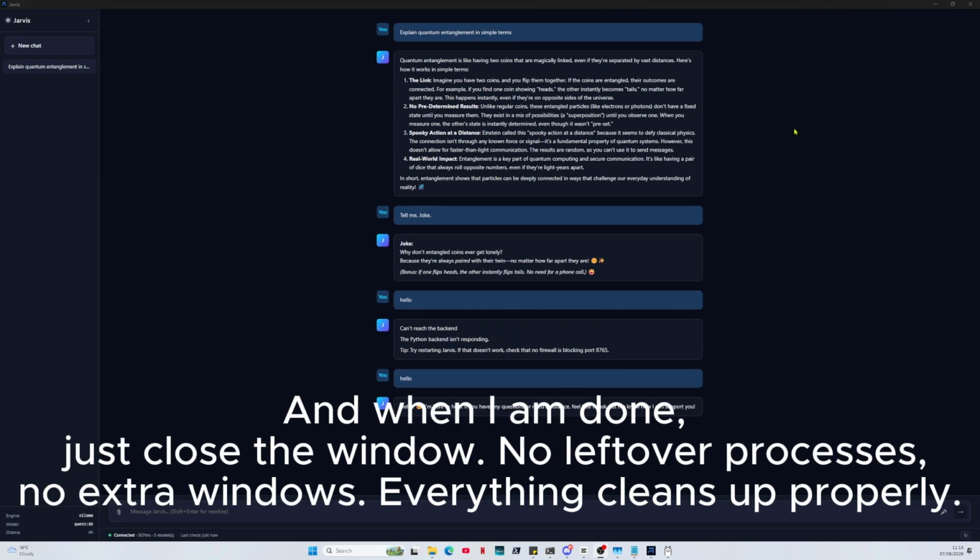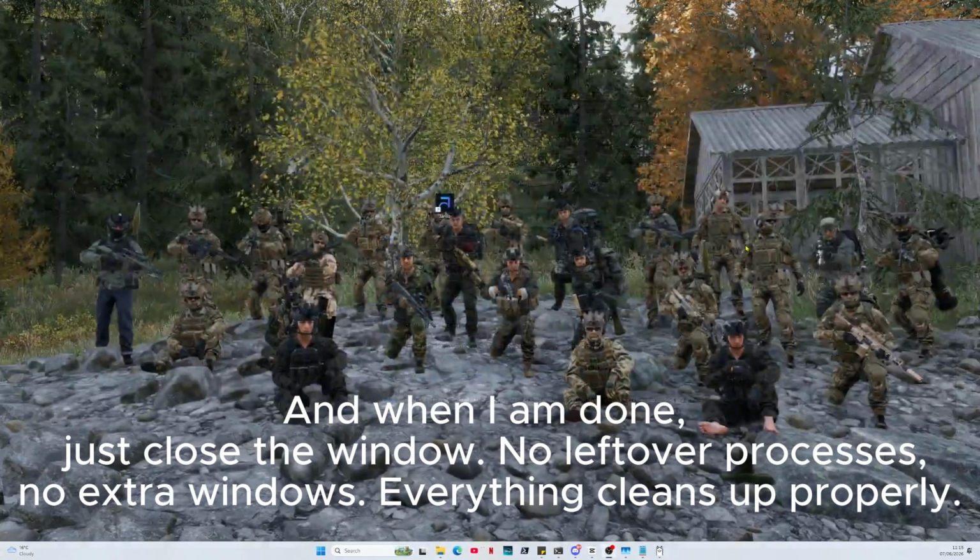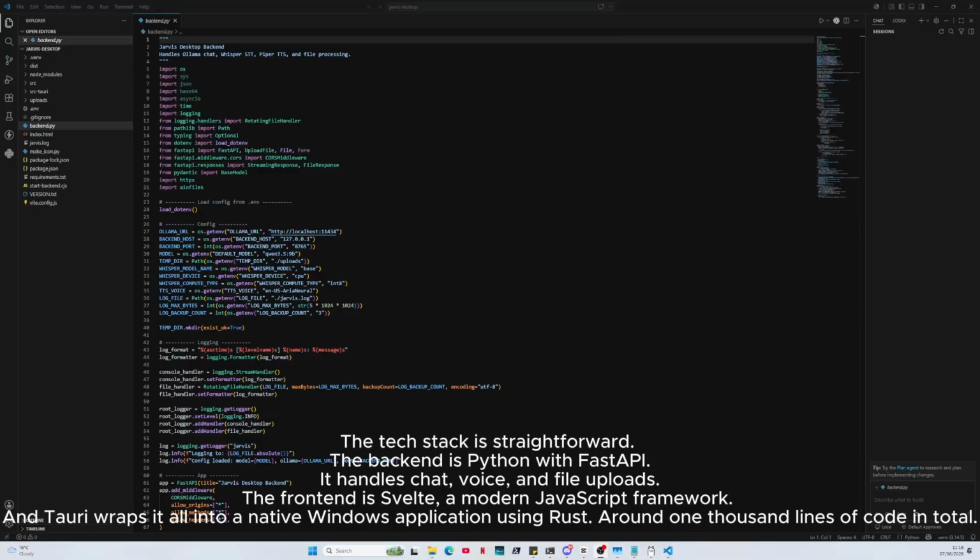And when I am done, just close the window. No leftover processes, no extra windows. Everything cleans up properly. The tech stack is straightforward.